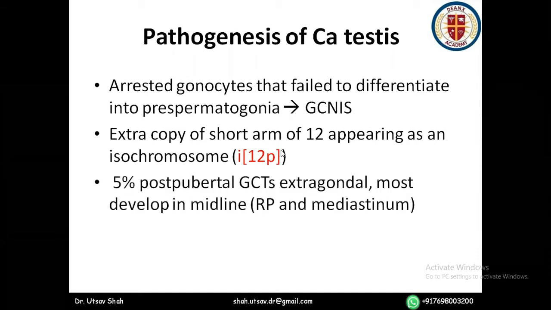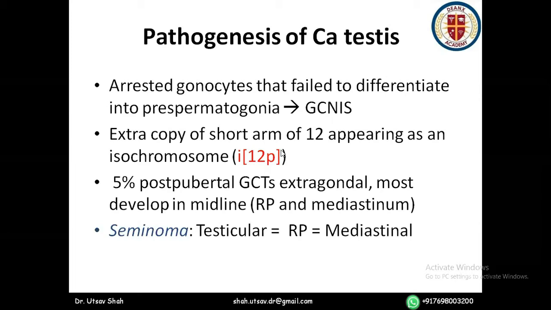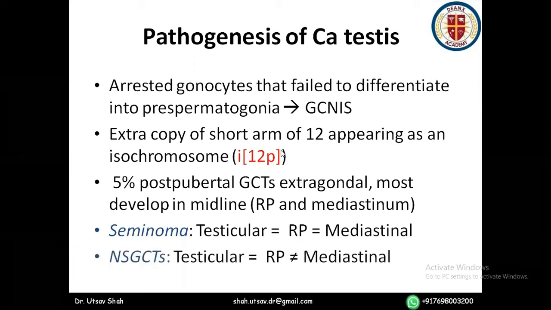We know that 5% of post-pubertal GCTs are extragonadal, because 95% are limited to testes. Of these 5%, most of them develop in the midline, that is in the retroperitoneum or mediastinum. In seminoma, the prognosis of testicular germ cell tumor is equal to that of retroperitoneal primary and mediastinal primary. But in non-seminomatous germ cell tumors, the prognosis of testicular primary and retroperitoneal germ cell tumor is similar. But if it is mediastinal, the prognosis is much worse.